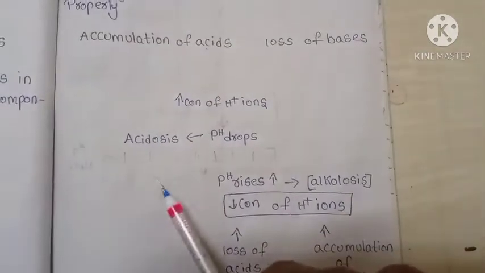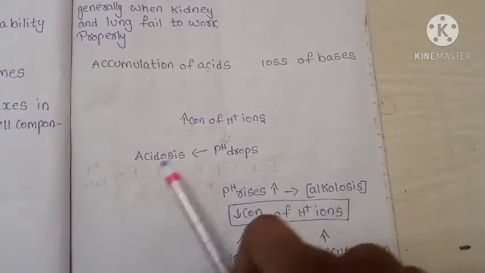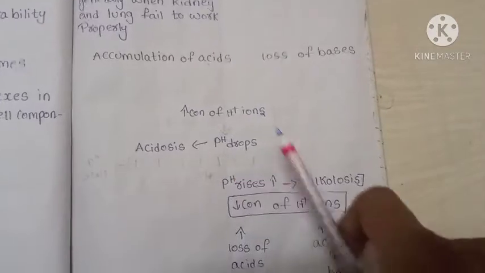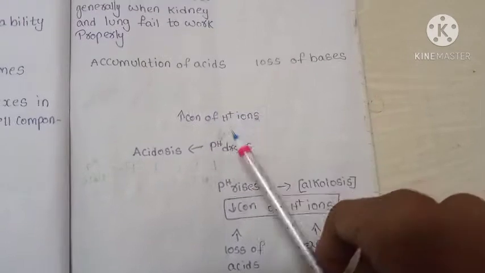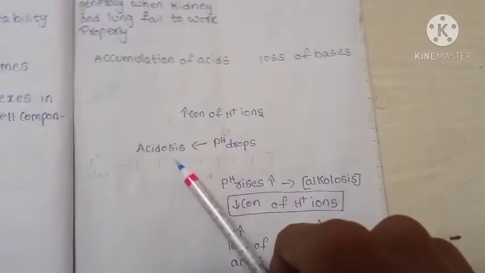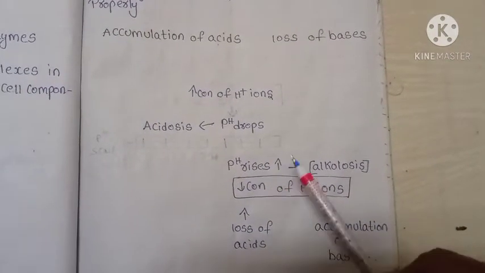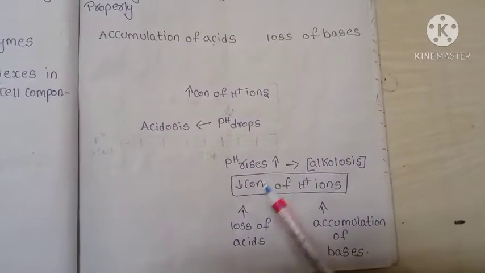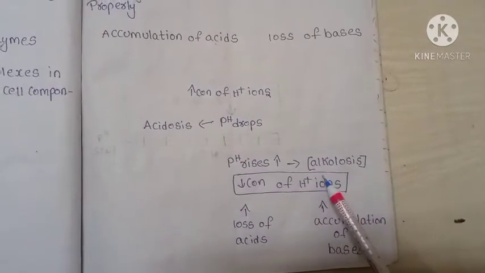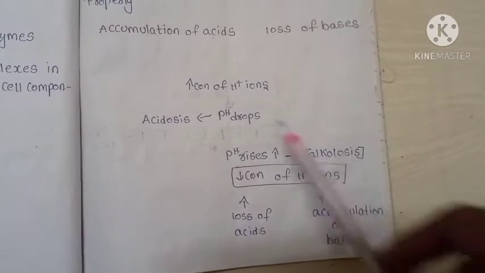Here you can see the pH scale. Here the neutral is 7.4. Values 1, 2, 3 are the acids, whereas more than 7 is said to be bases. So accumulation of acids and loss of bases results in an increase in the concentration of H plus ions, causing acidosis. And alkalosis we will see here: pH rises, which results in alkalosis. It occurs due to a decrease in the concentration of H plus ions, loss of acids and accumulation of bases. These are the conditions of alkalosis and these are the conditions of acidosis.